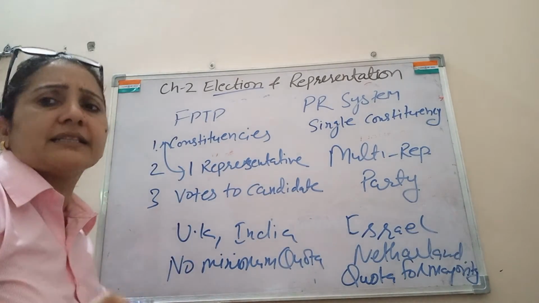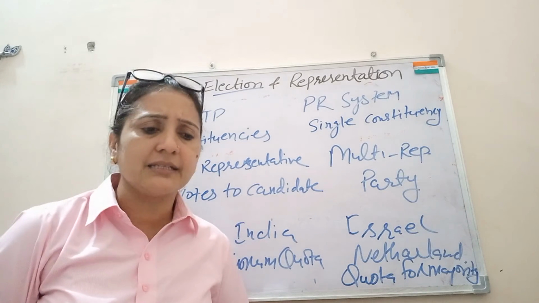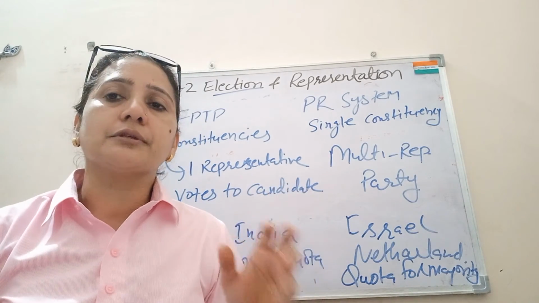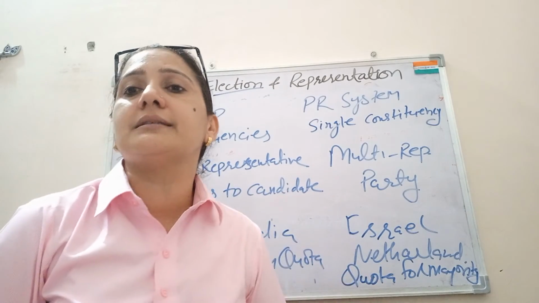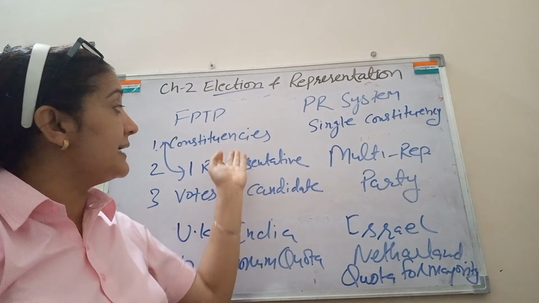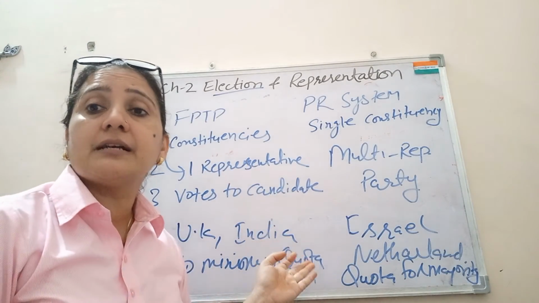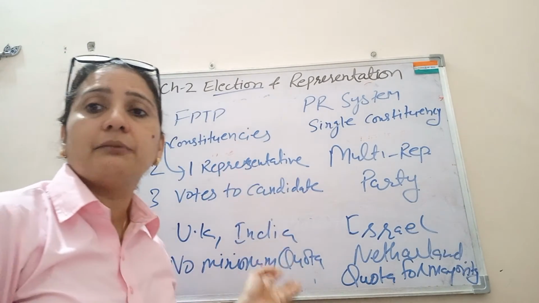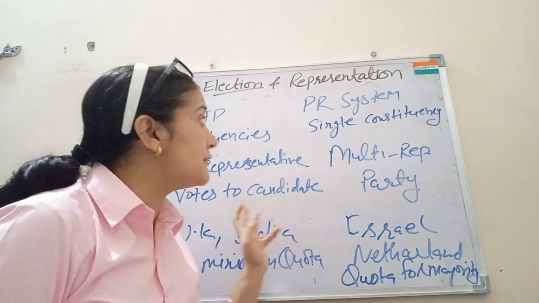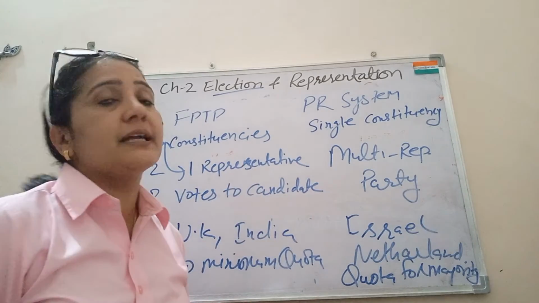Like in your exam, suppose you have a political science exam of 100 marks, you need to score a minimum of 33%. But here a candidate with 20% marks can be the winner, can be the topper in the FPTP system. So this is the difference between the FPTP system and the PR system.